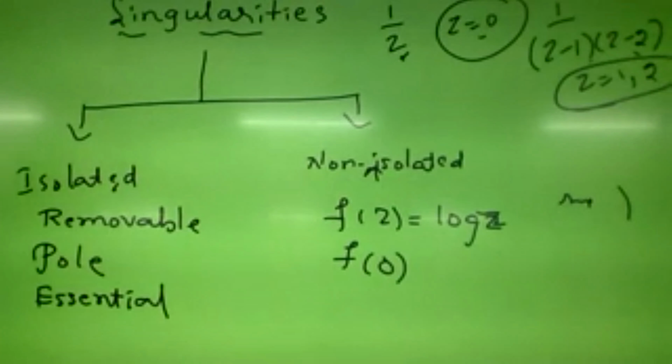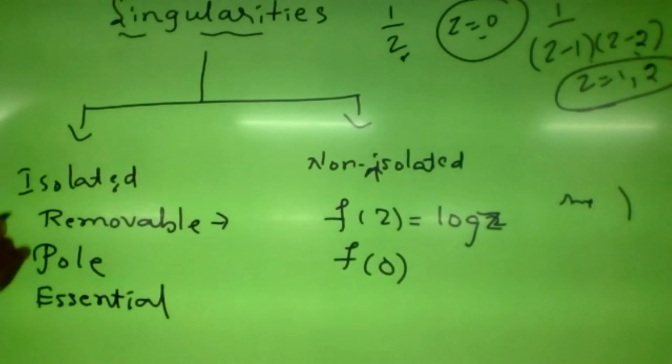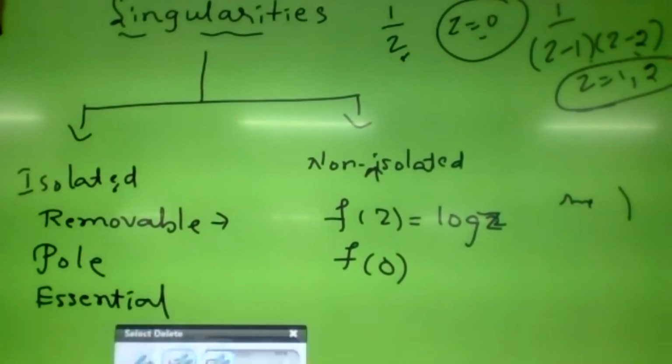Based on the Taylor series or Laurent series, we divide these. I will move on to the Laurent series, because based on it we can classify this easily.